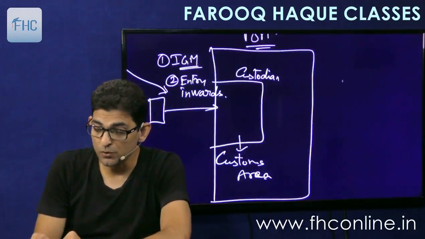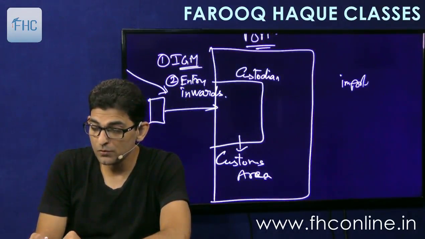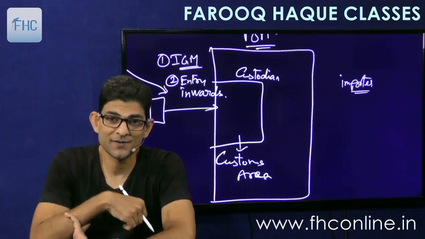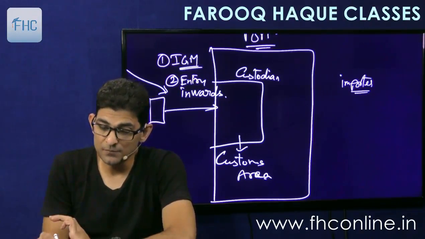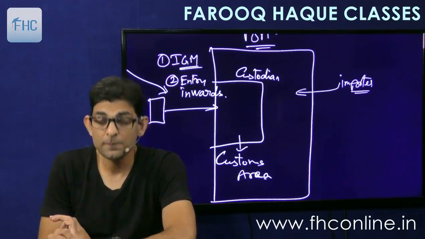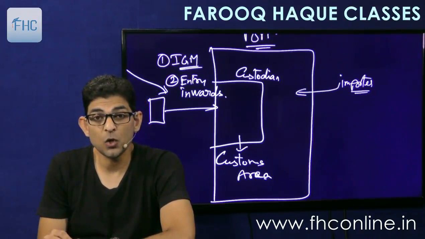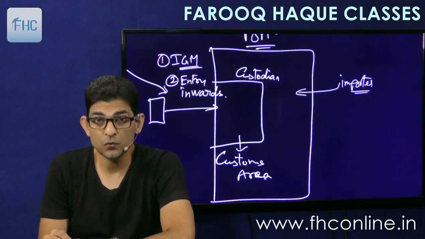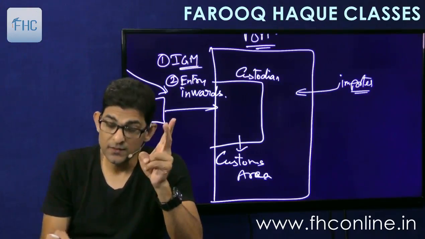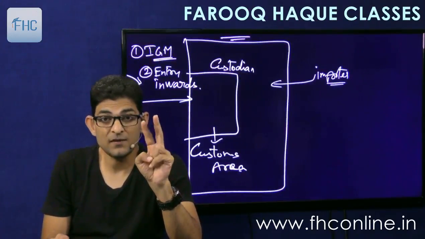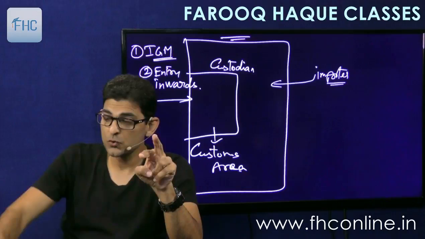Now comes the importer. The importer owns the goods and has the document of title to the goods. He will come to the port and file documents for clearance of goods. There are two methods of clearance: one, home consumption, and second, warehousing. So you have two options.